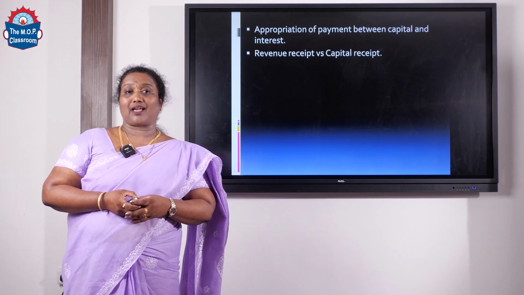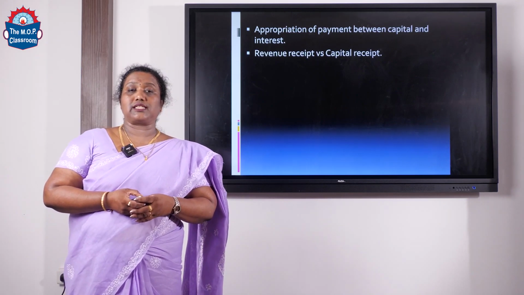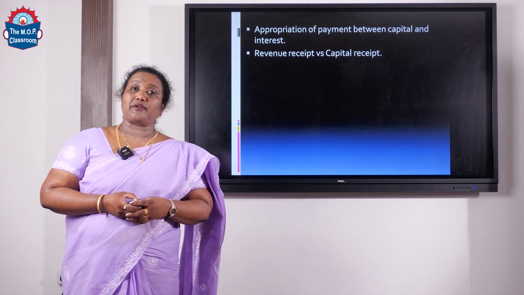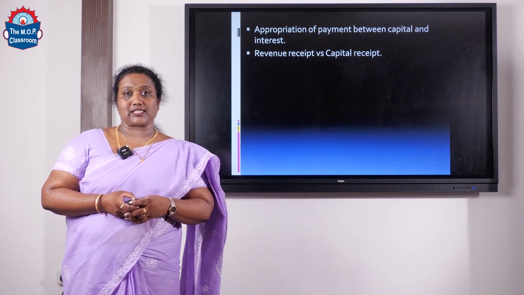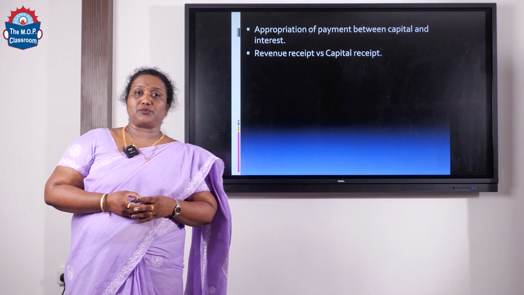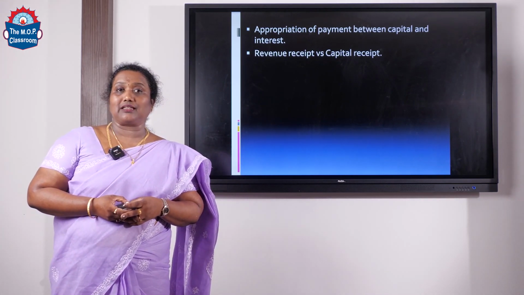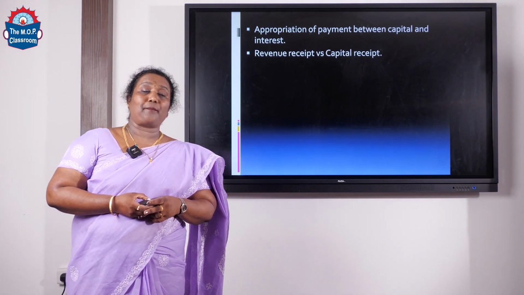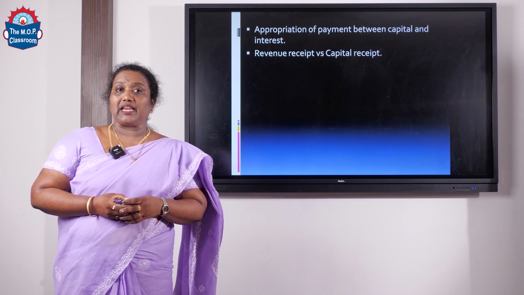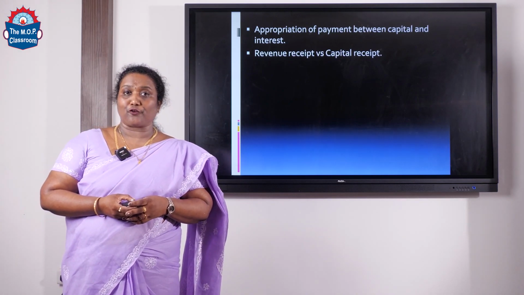Revenue receipt versus capital receipts. All revenue receipts are taxable unless and until they are expressly exempt, and all capital receipts are exempt unless and until they are expressly taxable. I can give you an example of a revenue receipt which is exempt, which is nothing but agricultural income in India. And the capital receipt which is taxable is nothing but the capital gain head of income, which is taxable under section 45.